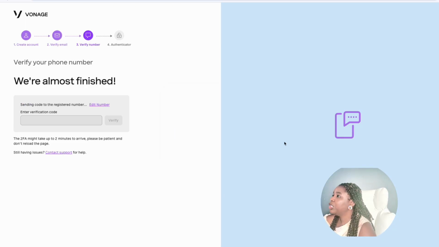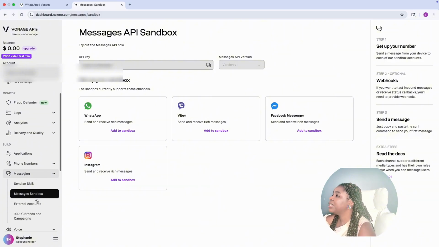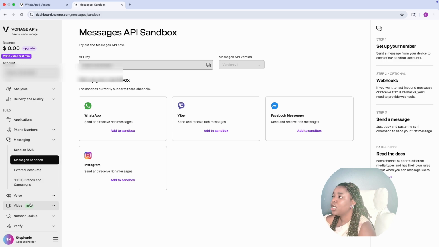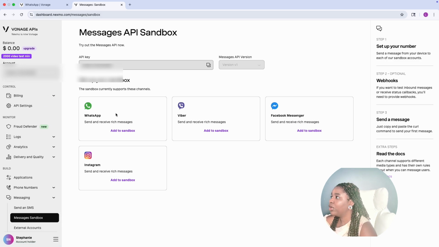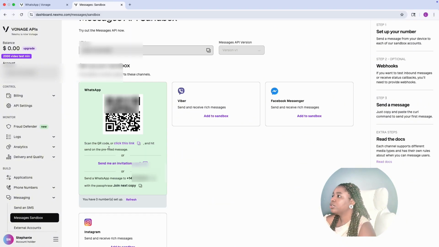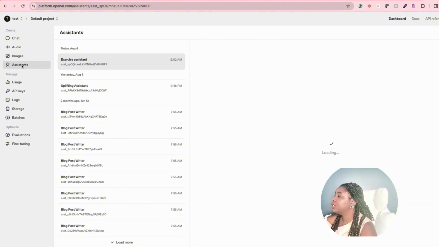In here you'd see your API key, you see your account, and then you'd see WhatsApp, Viber, Facebook Messenger, Instagram, you see all of this. What we're interested in is the WhatsApp channel. So you just click on add to sandbox, and then you'd get this QR code, and then you'd also get the WhatsApp number. Once you click on it, it would open WhatsApp on the web for you, and then you can continue on with that.